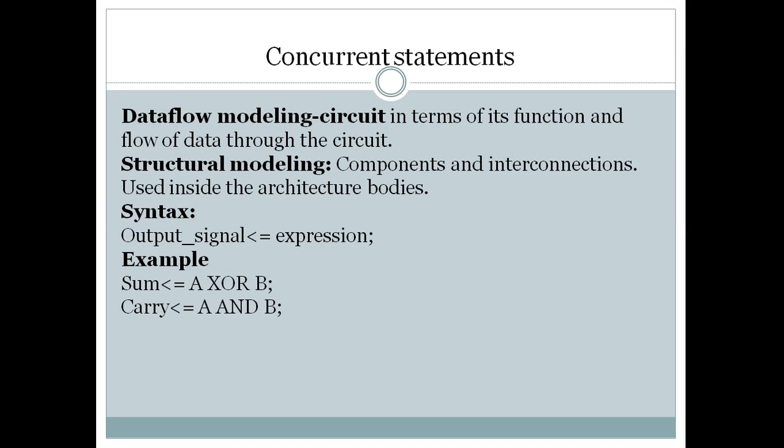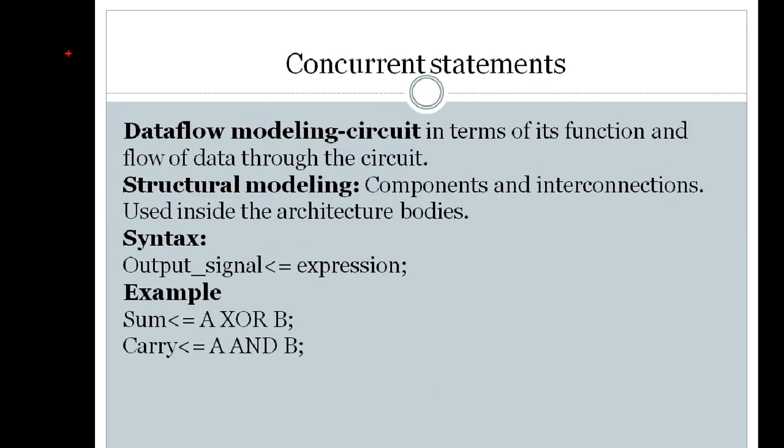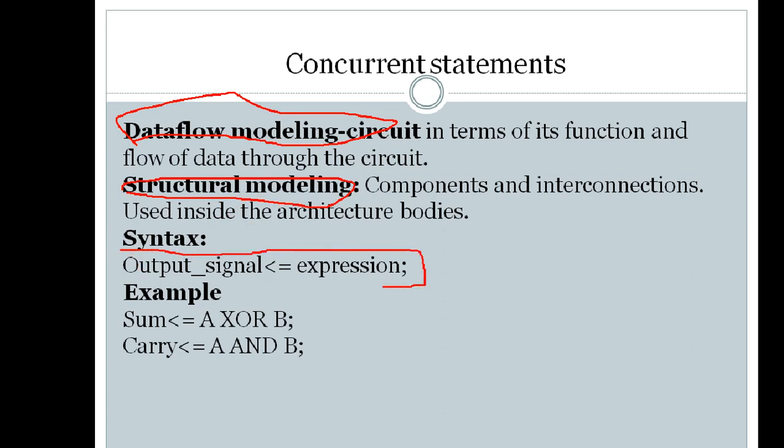We use the concurrent statement mostly in data flow modeling and structural modeling. We all know what data flow modeling and structural modeling are. So this is the common syntax used for a concurrent statement. The common syntax of the concurrent statement looks like this: output signal, then this operator, which is called the assignment operator. We already discussed the assignment operator. And on the right side we have some expression in terms of inputs.